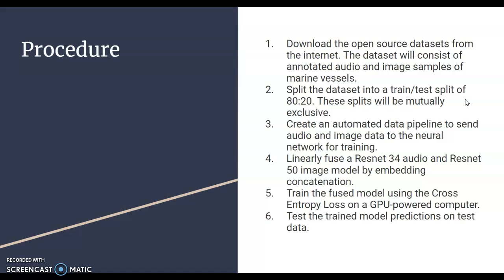3. I'll create an automated data pipeline to send audio and image data to the neural network for training. 4. I'll linearly fuse a ResNet34 audio and a ResNet50 image model by embedding concatenation. 5. I'll train the fused model using the cross-entropy loss on a GPU-powered computer. Lastly, I'll test the trained model predictions on test data.